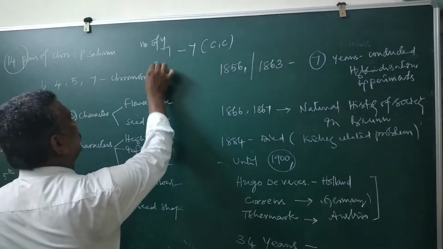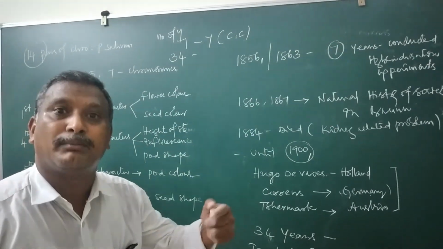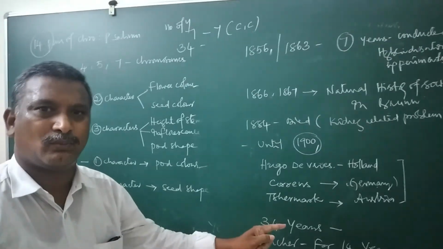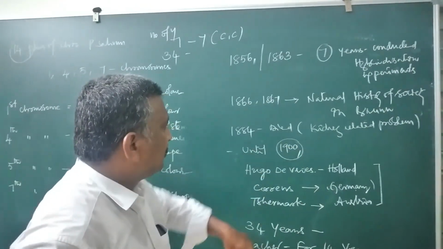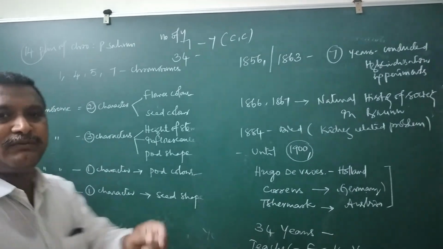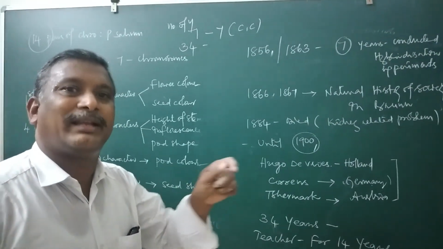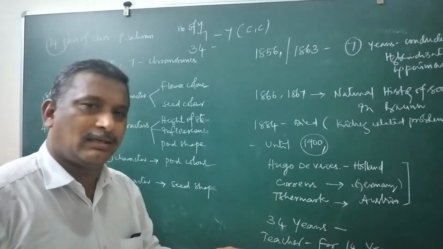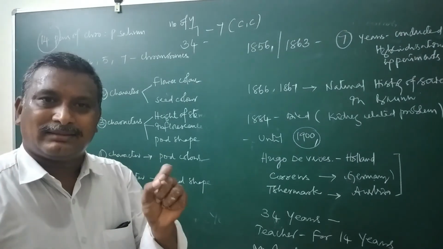And 34 years, his findings were not known by the scientific world. At the same time, initially he took nearly 34 varieties for his experimentation. Later it was decreased to 22 and finally he selected 7.